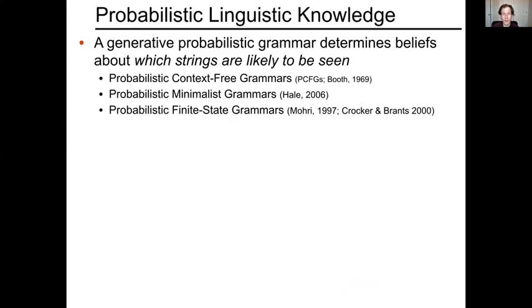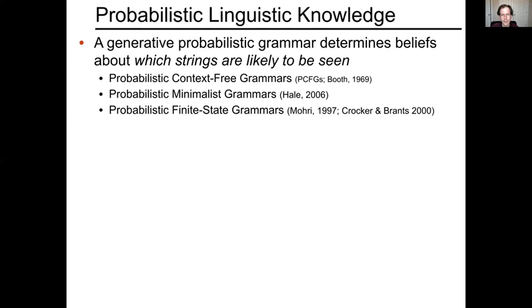Okay, so we are going to use weighted finite state automata to represent uncertain input. It'll turn out, and we can discuss this in greater detail in interactive sessions if desired, that weighted finite state automata are a very natural formalism for many kinds of uncertain input representations. Furthermore, we're going to use a probabilistic grammatical formalism to determine beliefs about which strings are likely to be seen. So the prior in the uncertain input model is going to be a probabilistic grammar of some form.